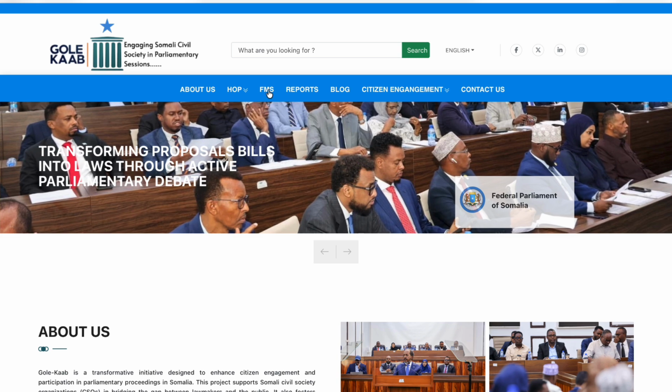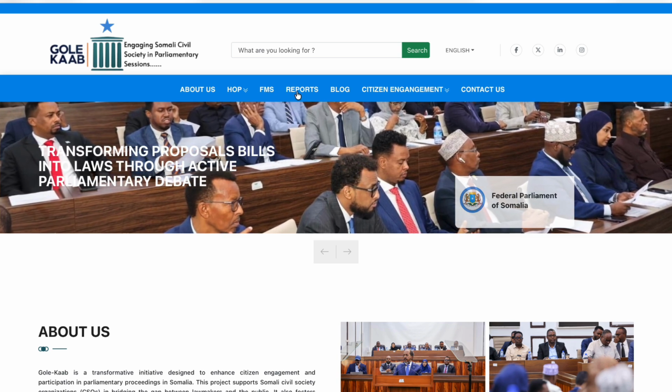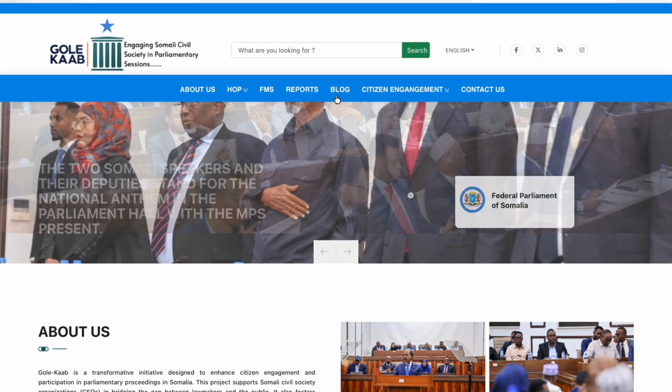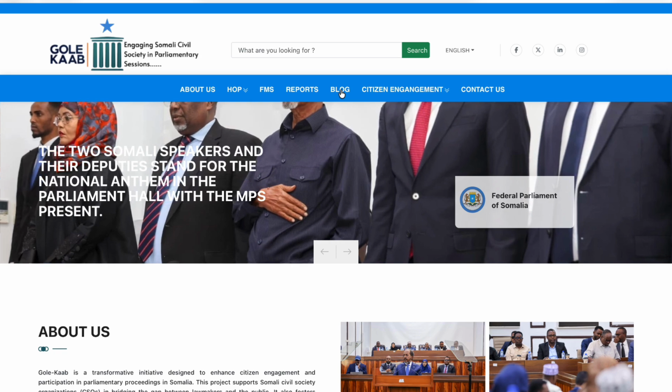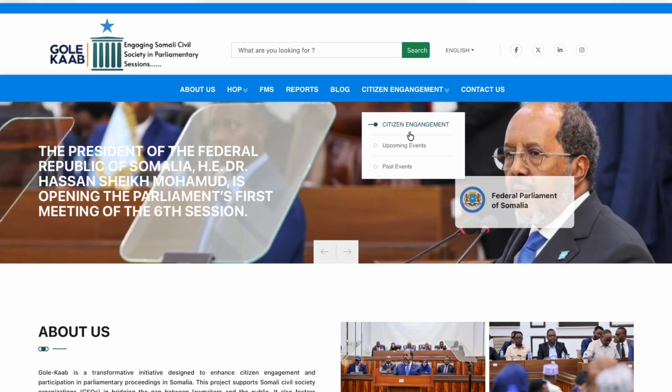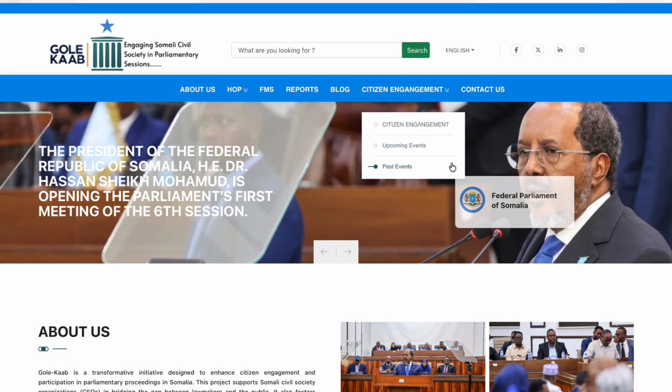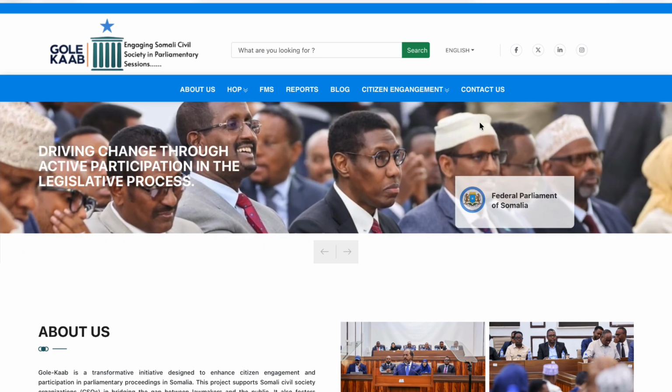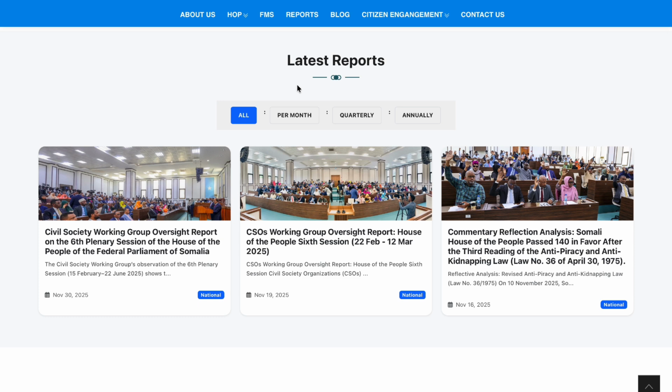Moving across the header, we have the Federal Member States, shown here as FMS. This is followed by our independent reports and the latest updates in the blog. The Citizen Engagement section is your hub for participation, featuring both upcoming events and past events. And finally, we have Contact Us, ensuring an open line of communication for all users of the portal.